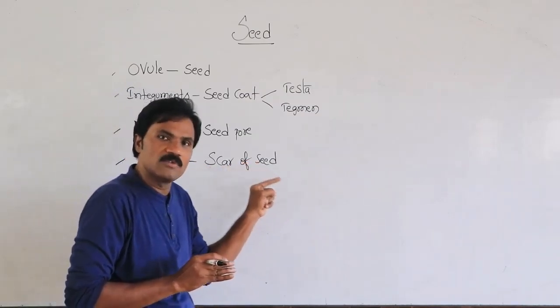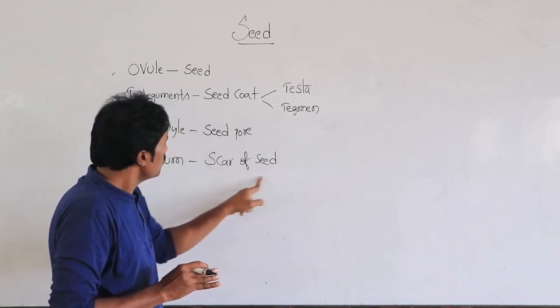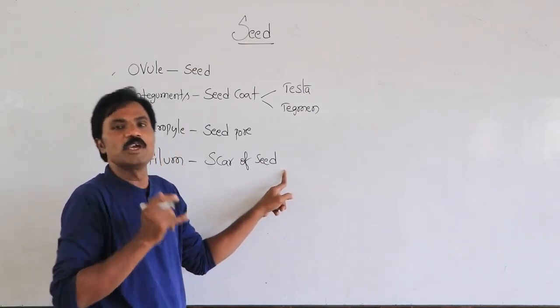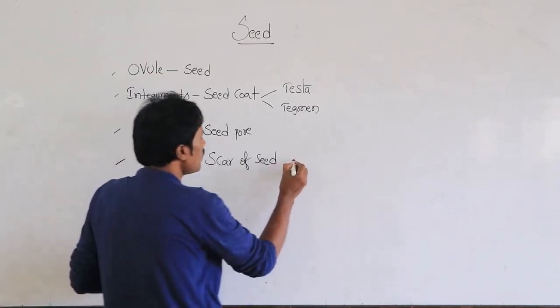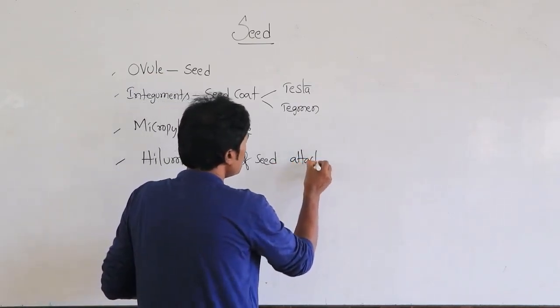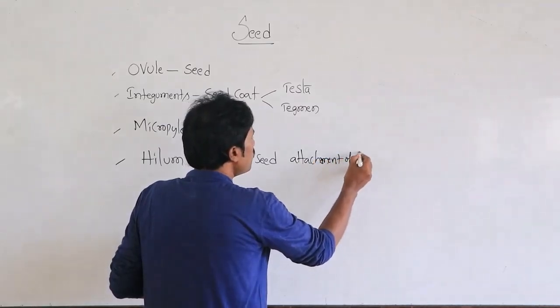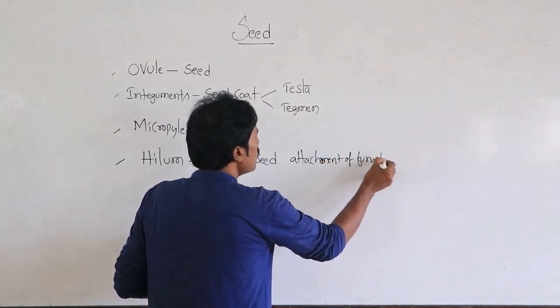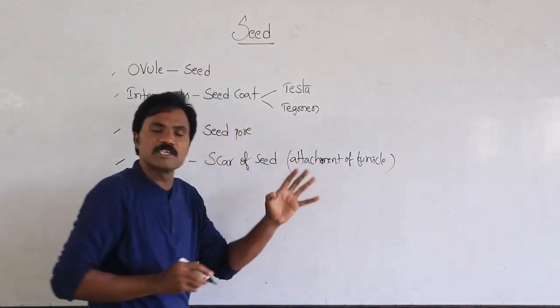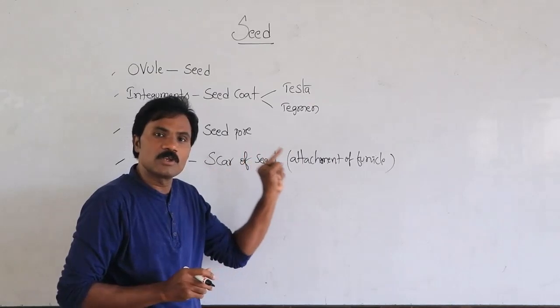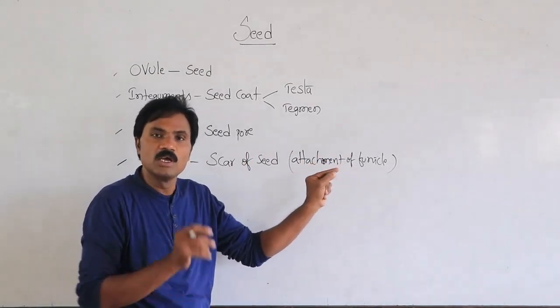In this scar of the seed, there is attachment to the funicle. The hilum is present at the attachment of the funicle.